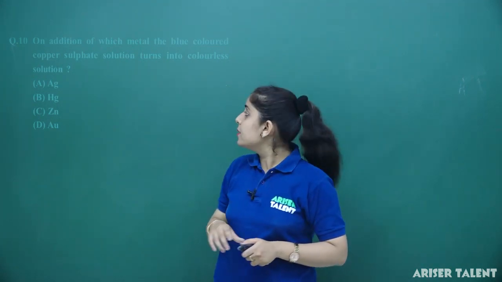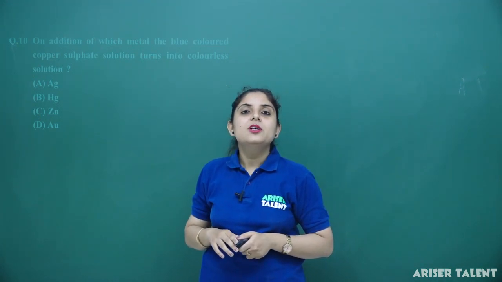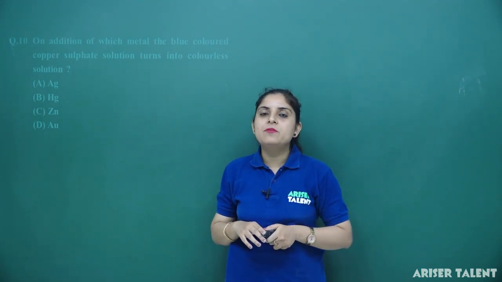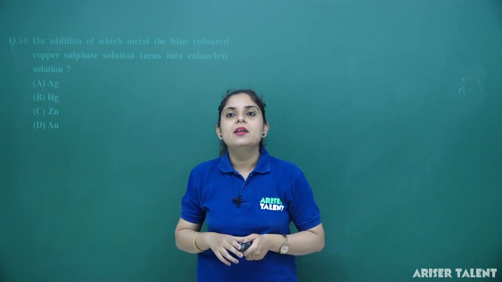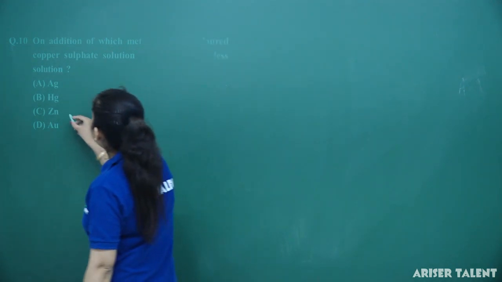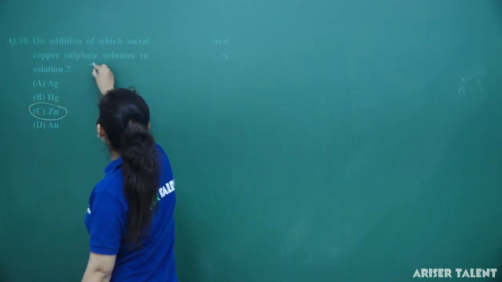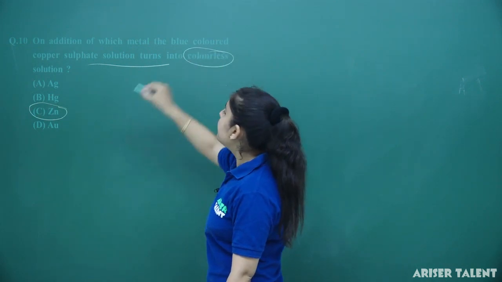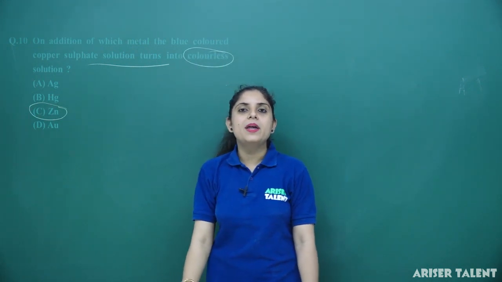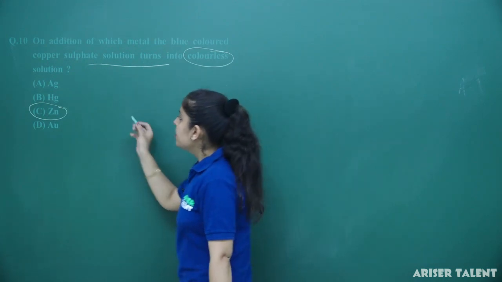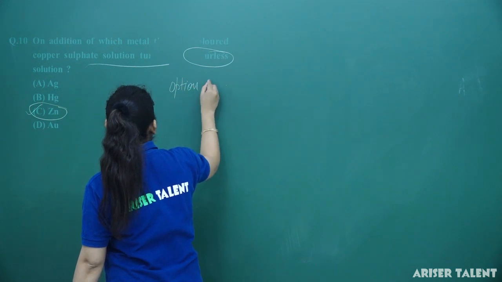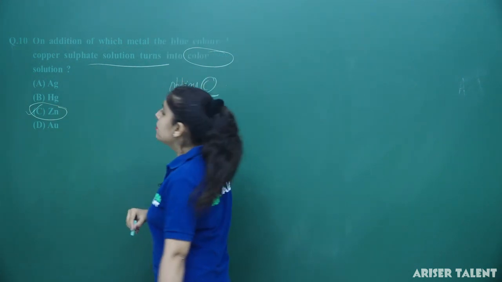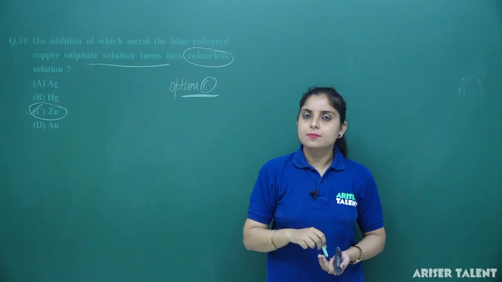So as zinc is more reactive as compared to copper, when zinc reacts with copper sulfate solution, you will get zinc sulfate, which is colorless, and you will get copper as a byproduct. So you can see that on addition of zinc, the copper sulfate solution turns colorless, because the blue color of the copper has disappeared from the reaction. So I can say that my option number C is going to be correct. Clear? So this is our option number C.